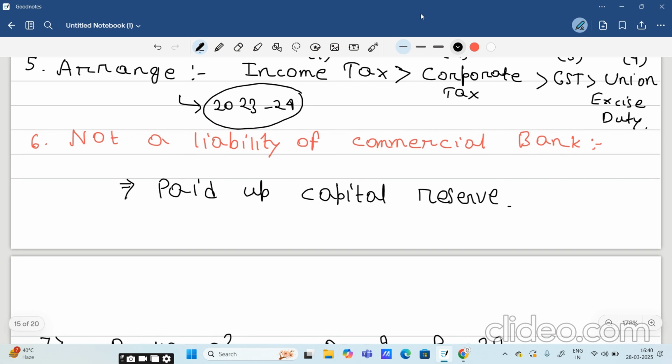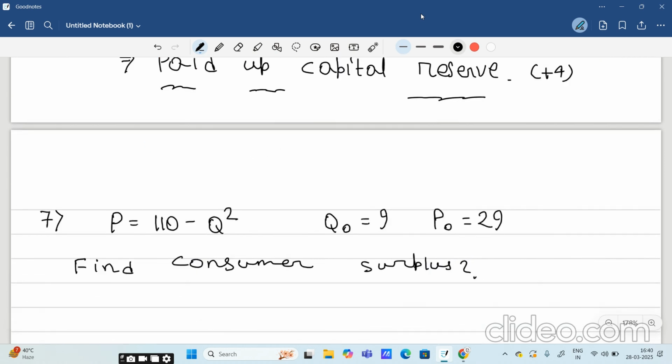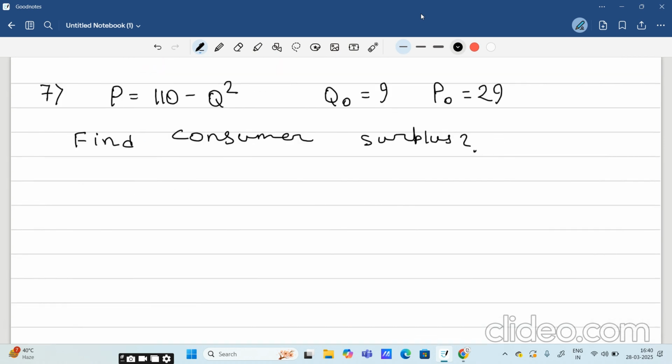So the sixth question, not a liability of commercial bank. There are 4 options given, and there was one option which is paid up capital reserve. This is the answer that you have to take. If you take it, you will get +4, and all the other 3 options are wrong. This question was given, find consumer surplus.